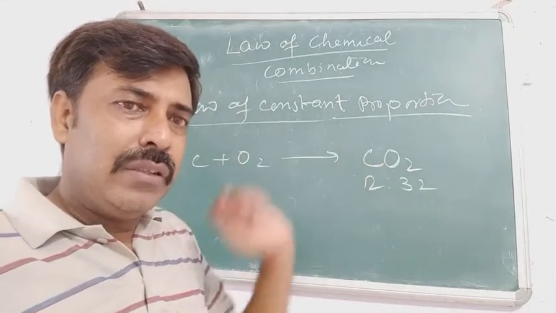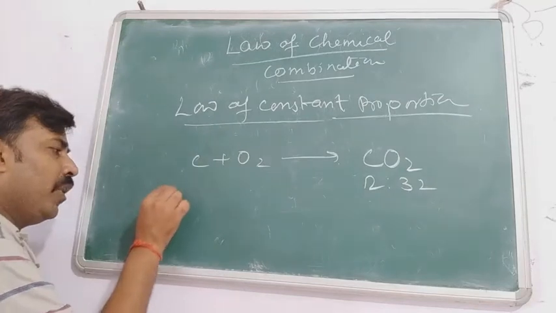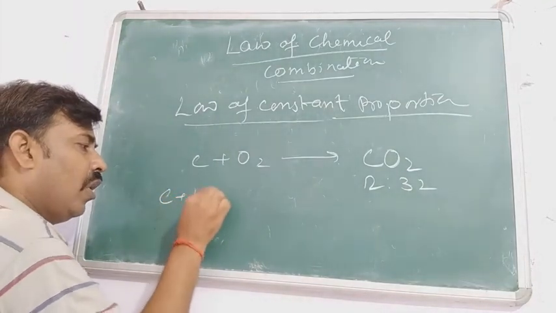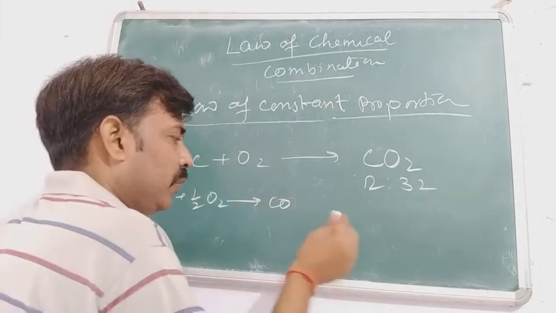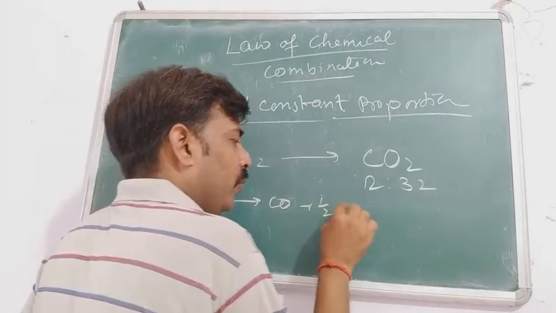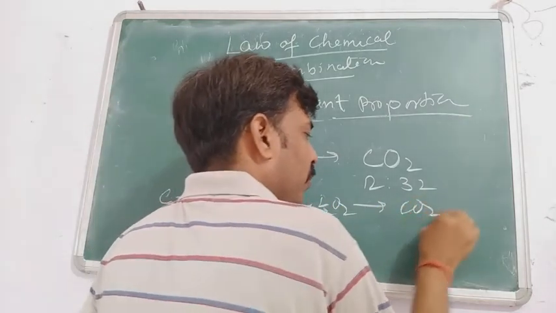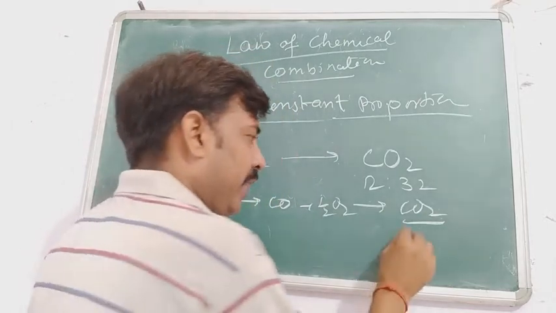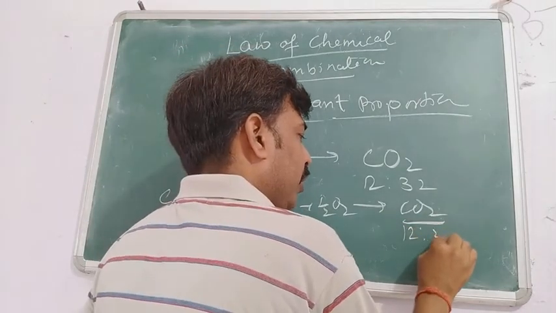When you proceed with the same process in multiple steps, C plus half O2 gives CO, plus half O2 gives CO2. Again the ratio remains the same, 12:32.